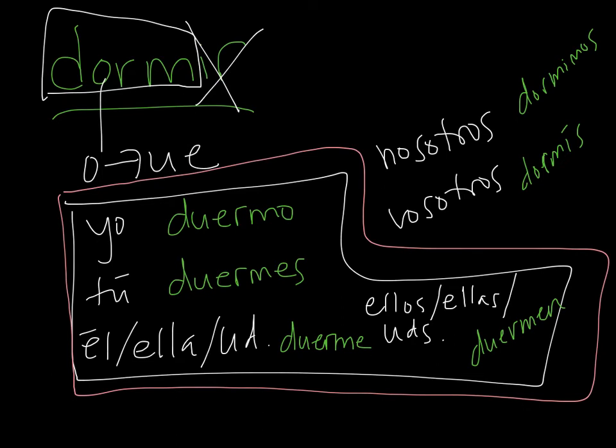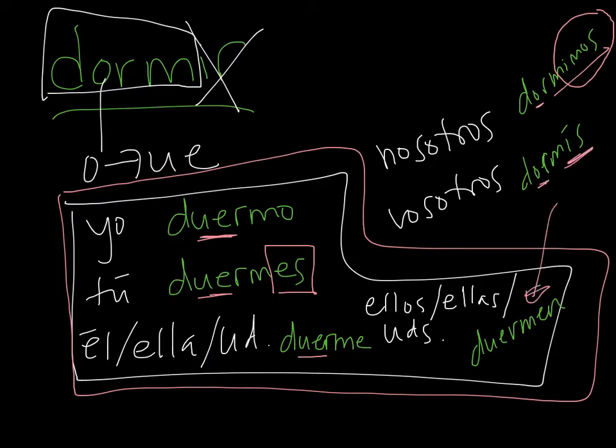Ok, super. Aquí tenemos yo duermo, aquí con el cambio. Duermes, don't forget that is an IR ending verb, but it matches the ER ending verbs on the end. Duerme. Nosotros dormimos. Here we have no change. And don't forget that in the present tense, the IR verbs match the ER endings, except for vosotros and nosotros. So es dormimos, no dormemos. Es dormimos. Same here, dormís, no change. And then, ahora que estamos dentro de la bota, tenemos duermen. Ellos, ellas, ustedes duermen. Muy bien.